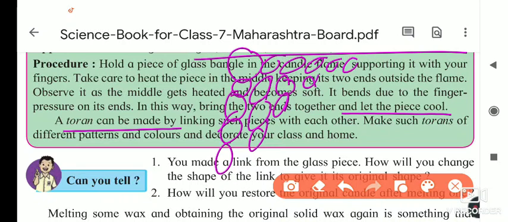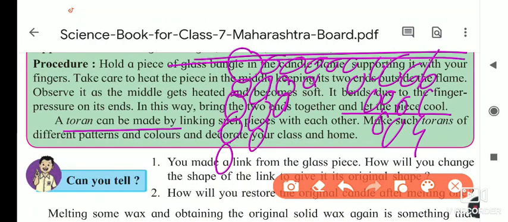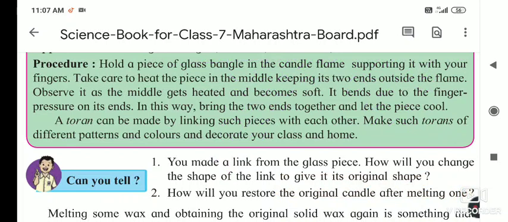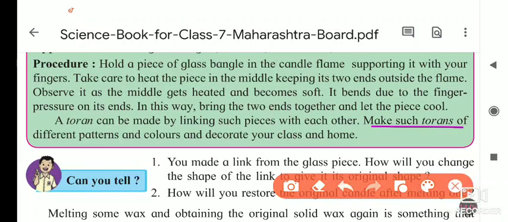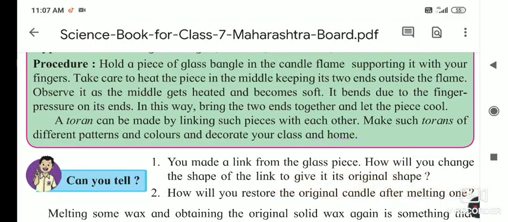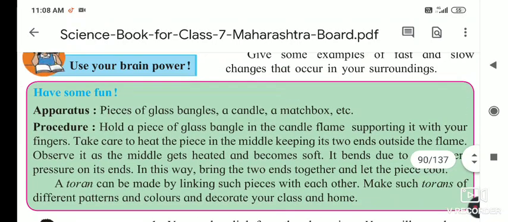I think you have seen your grandmother make such torans. You hang these bangles one after another and make a very beautiful toran, with different patterns and colors, to decorate your class or home. That is the activity they gave you to do.